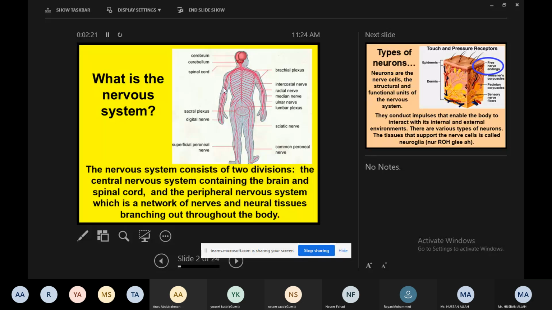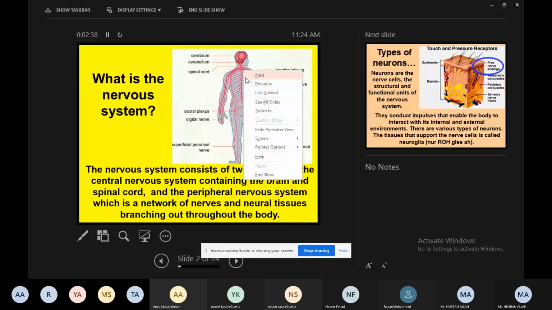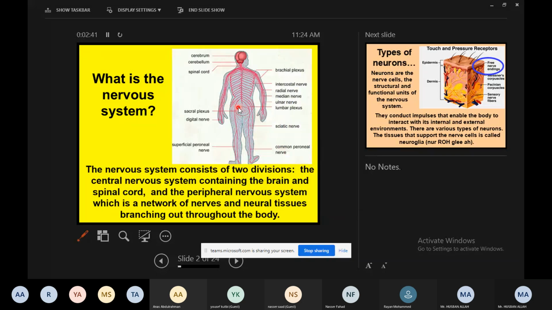So now the point is, if you look at any part of the body, like you can see in the diagram, the red lines, right? The red lines cover almost every part of the body. The red points which you can see cover almost all parts of the body. Each and every corner of the body is covered with these red points, right? You can see small red points. Some are main, but from some main ones branches arise, and further sub-branches. It means that the neurons or the nervous system will be present all over the body.